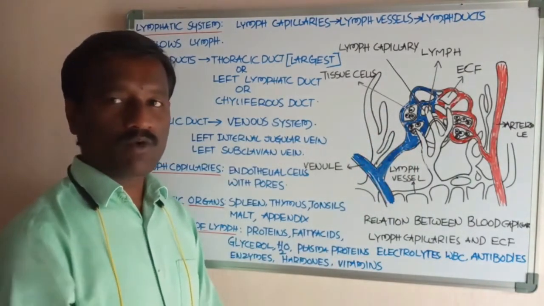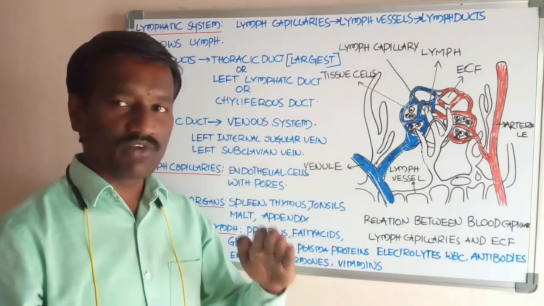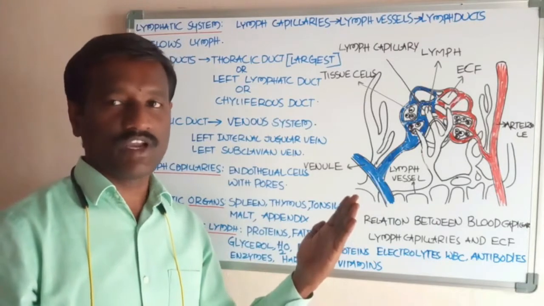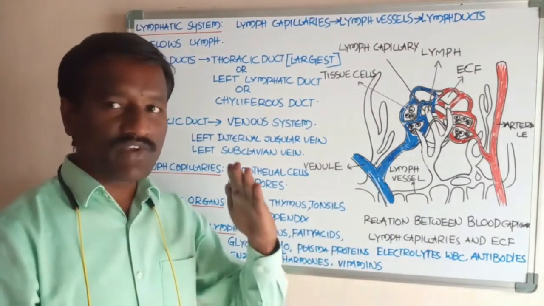Of the ECF in the tissue region, 85% is absorbed into the blood of the venules, and the remaining 15%